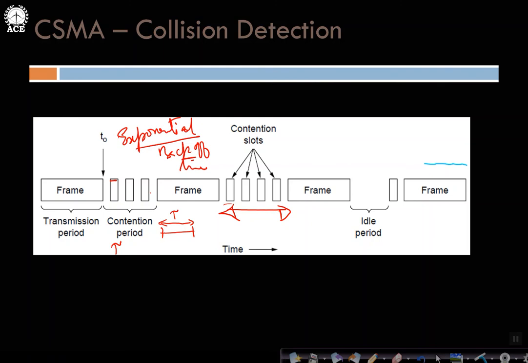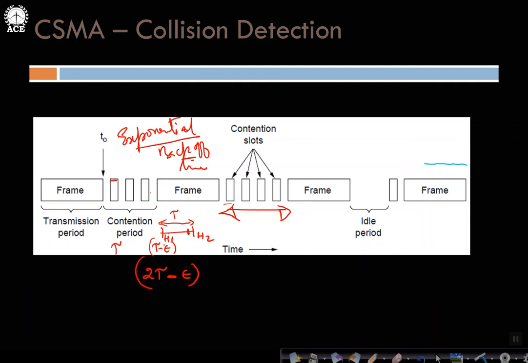Suppose one station has transmitted this and it has taken almost the time t. So just before tau minus epsilon, the collision has happened between host 1 and host 2. Host 2 can detect the collision immediately and abort the transmission, but host 1 can detect the collision only when the reverse signal comes and almost traverses that distance. So the distance traveled for host 1 to come to know is 2 tau minus some epsilon. It was about to be reaching host 2, whereupon the collision was detected.